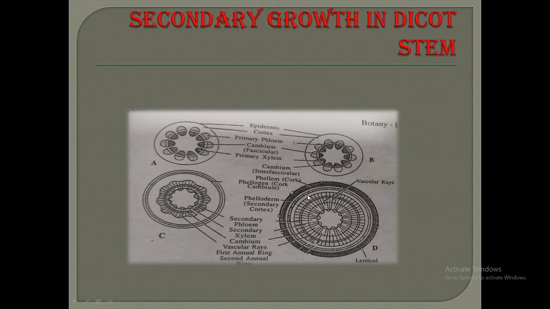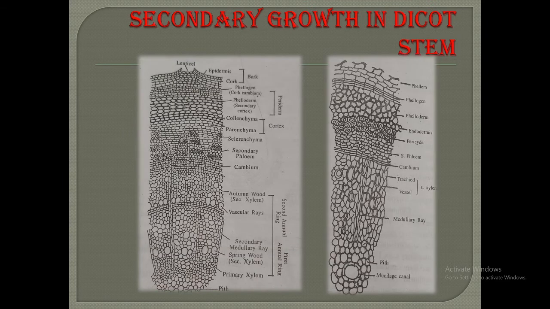Here the cambium layer consists of a single layer of cells and possesses two types of initials.